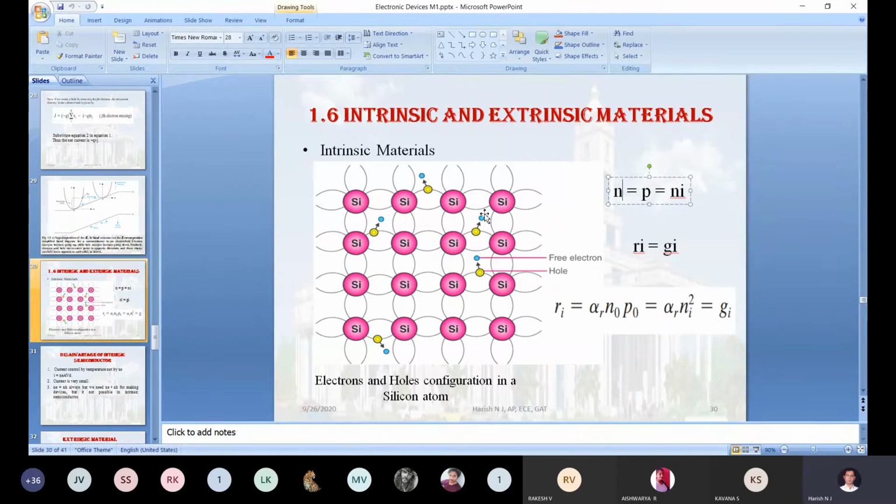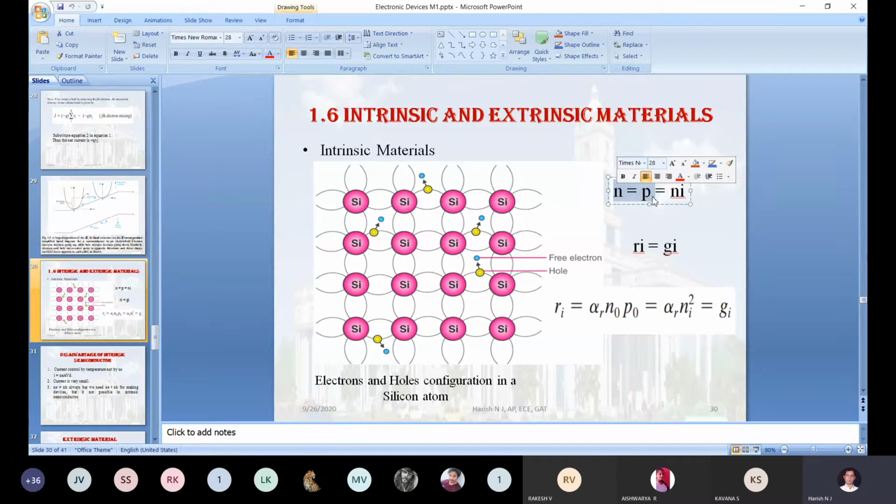So now I can say n is equal to p. This statement is proved: however many electrons you excite, that many holes will be created in the crystal lattice.